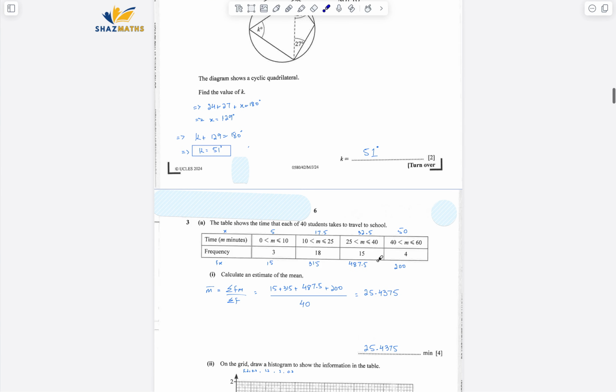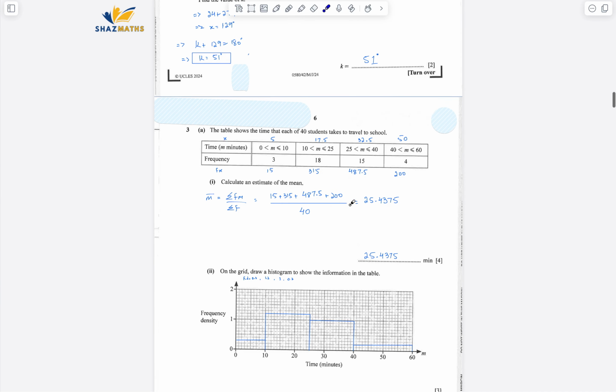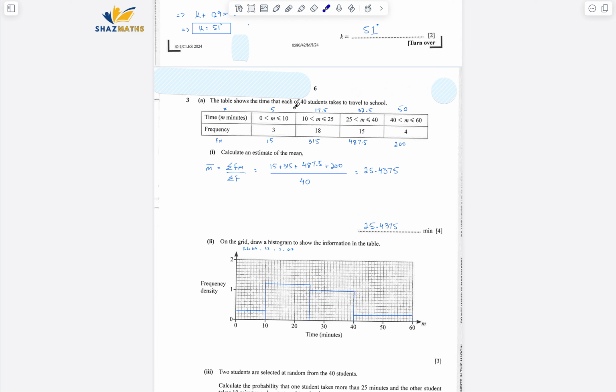Question number 3. The table shows the time that each of 40 students takes to travel to school. Now there's a table given. What I've noticed is that the upper class boundary of one class is equal to the lower class boundary of the next class.